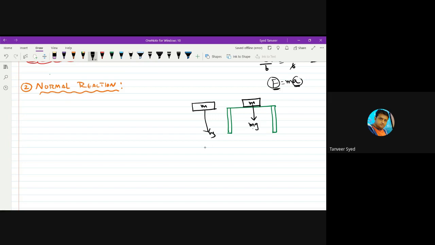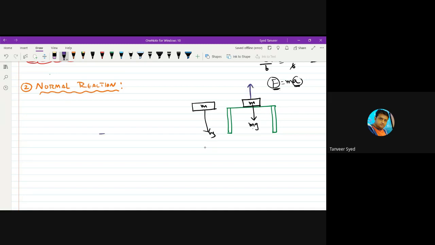It will immediately fall down to ground. But once you are placing it on the surface of a table, it is not falling down. Still, its weight is there. Earth is still pulling it down, but it is not falling down. This means that some other force is acting on this body, which is balancing its weight.